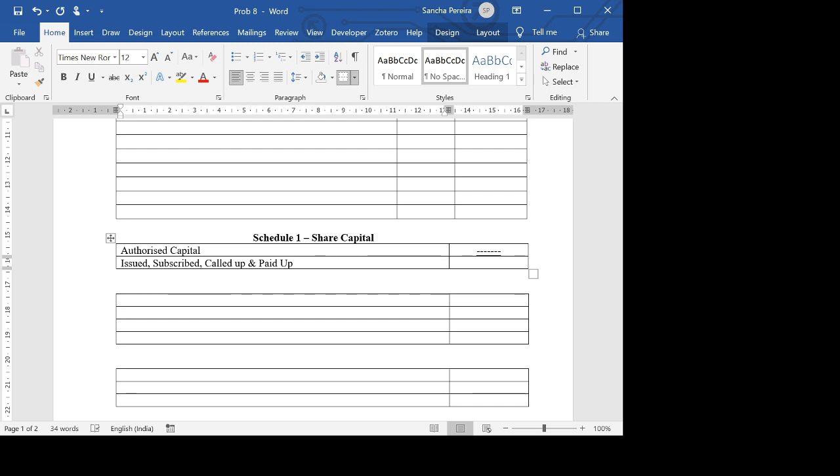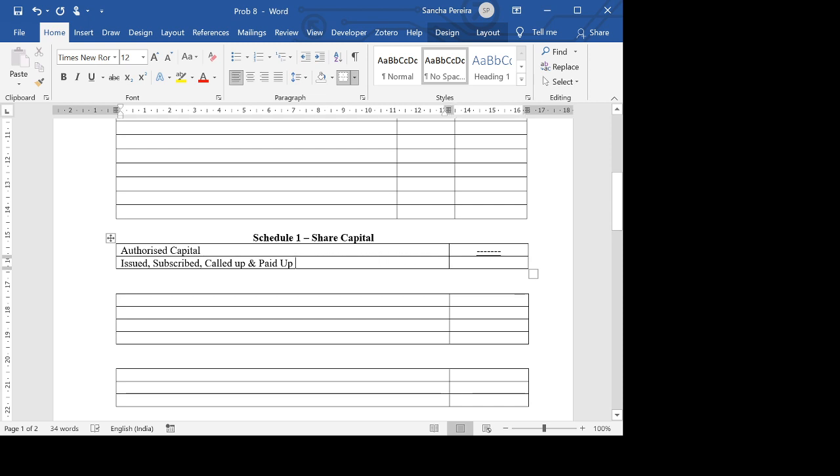Now, what have they told us in the problem with regard to the issued, subscribed, called up, and paid up capital is they've given some information where we know the number of shares. They've said equity share capital rupees 10, and outside they've given it to us as 15 lakhs.